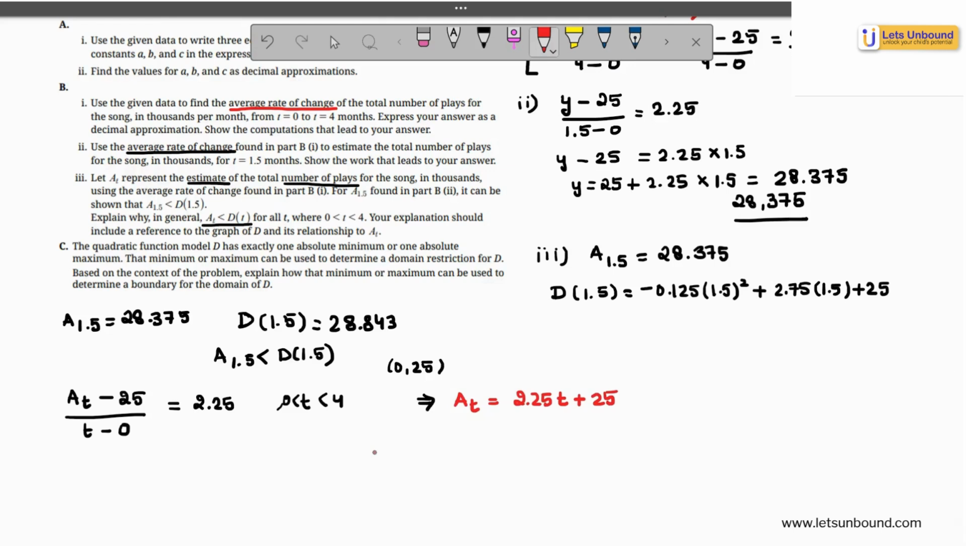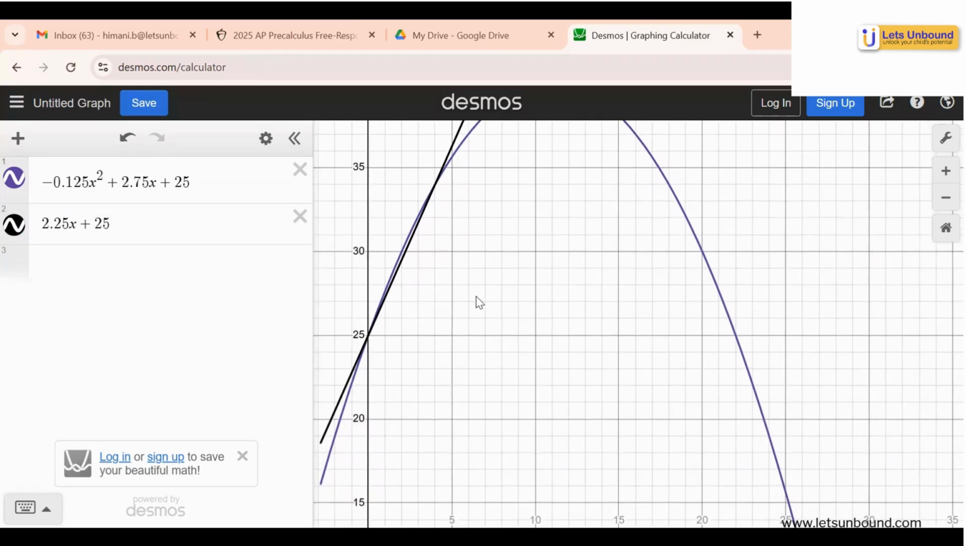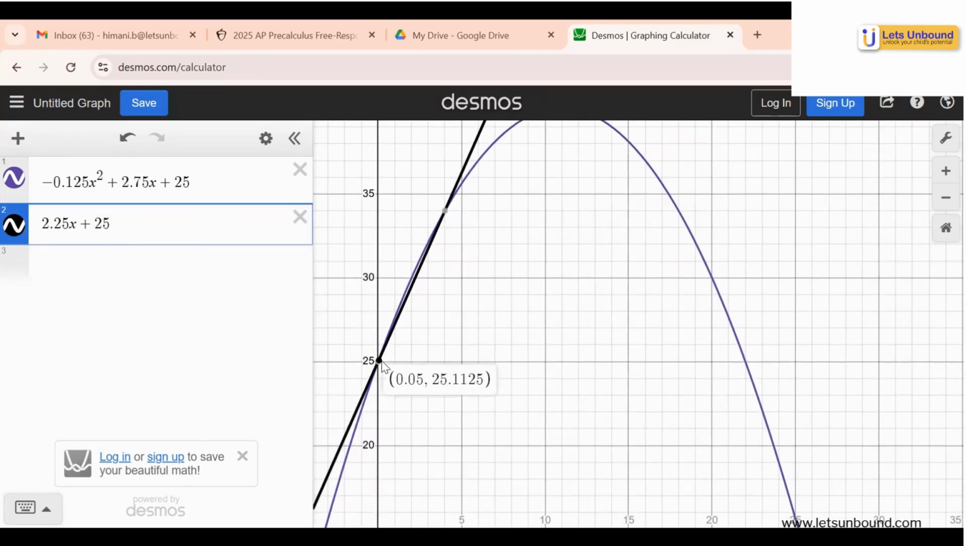So this is a quadratic model for my value of D(t), but average rate of change comes out to be a linear model. How will it look on the graph? Let's look at it by putting in the values. So it's 2.25x plus 25. Remember, x here represents t and y here represents the number of plays. And if you look at it, it's like a secant line to my quadratic curve between 0 to 4. So A(t) was basically the values of y for x lying between 0 to 4. So it's a secant line for the graph.